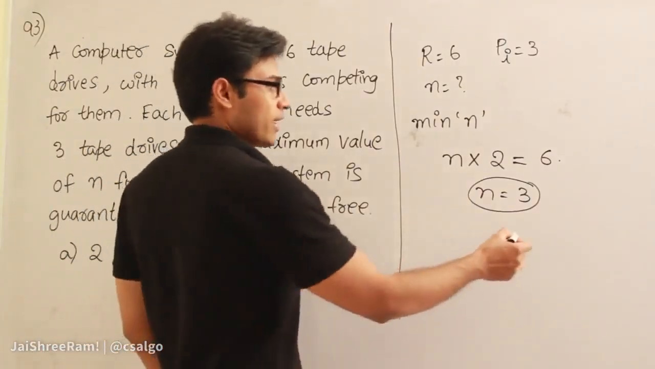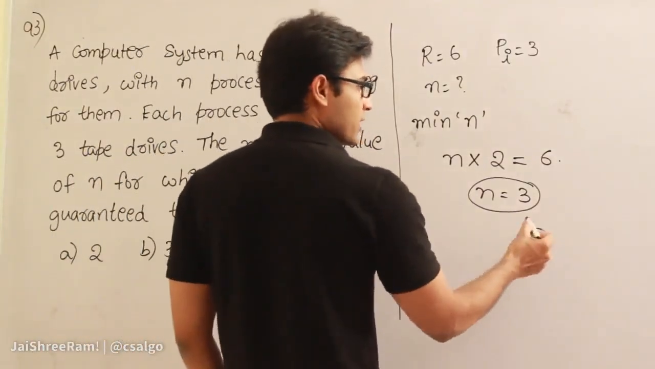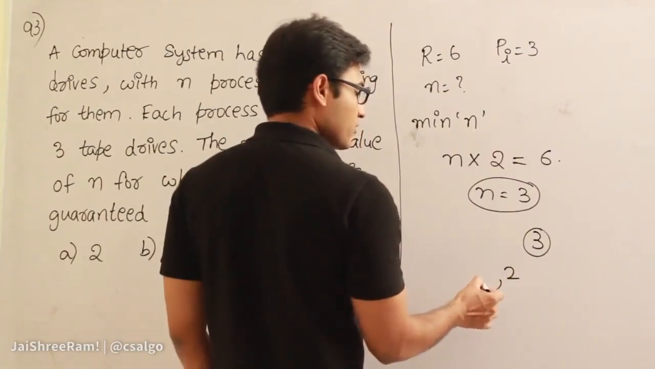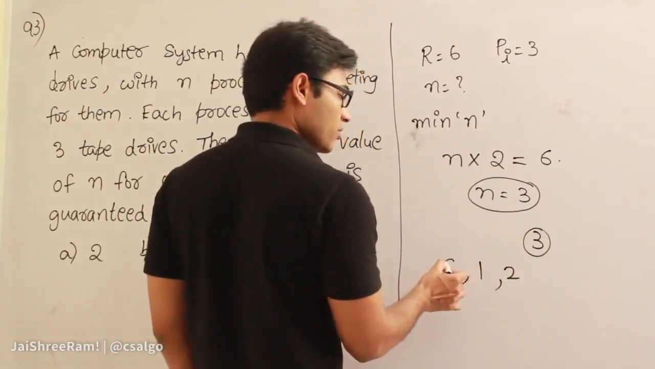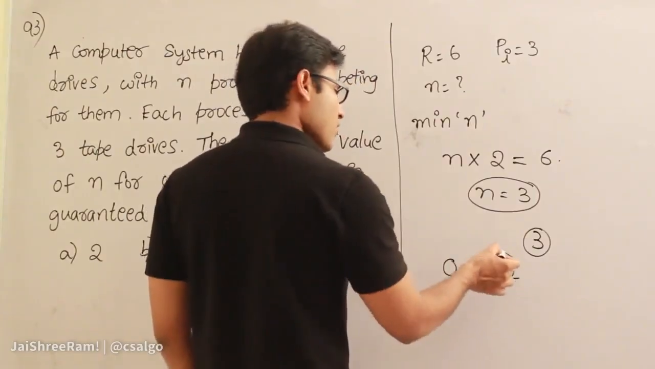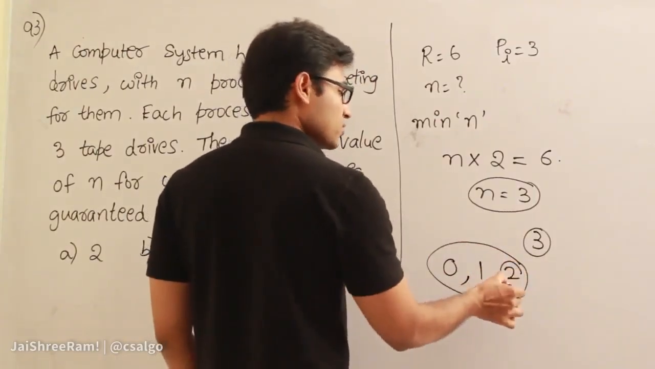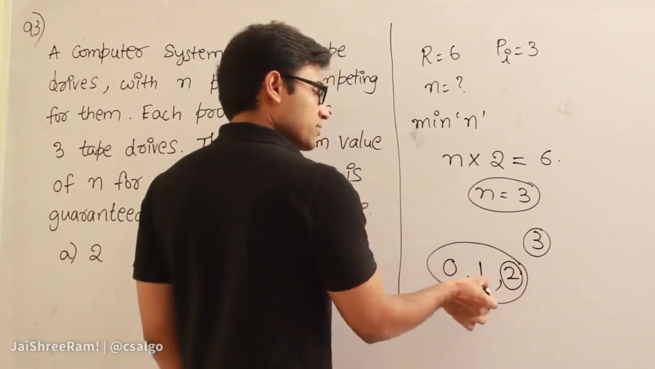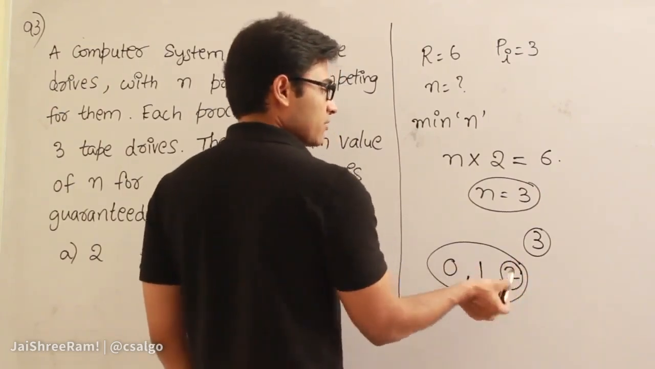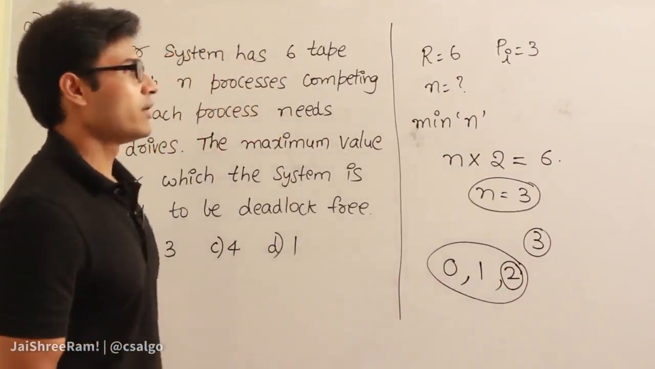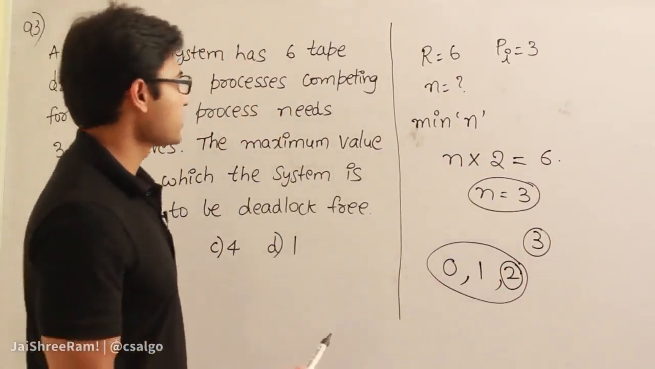If I have 3 processes, there will be deadlock. If I have 2 processes, there is no deadlock. If I have 1 process, there is no deadlock. If I have 0 processes, there is no deadlock. Now, what is the maximum number of processes for which there is no deadlock? Maximum is 2. 1 is also an answer, but the maximum number we wanted is 2. Got it? Let's extend this a bit.